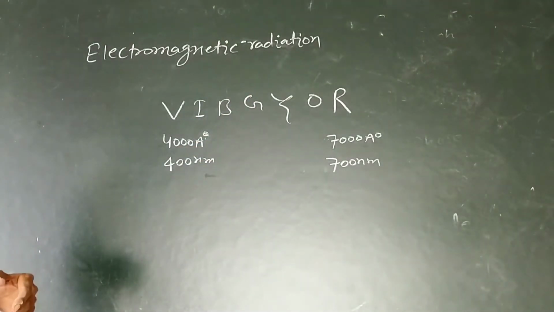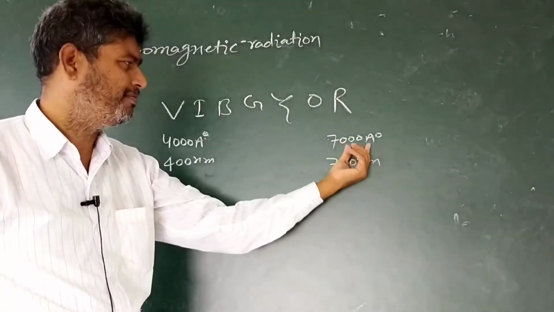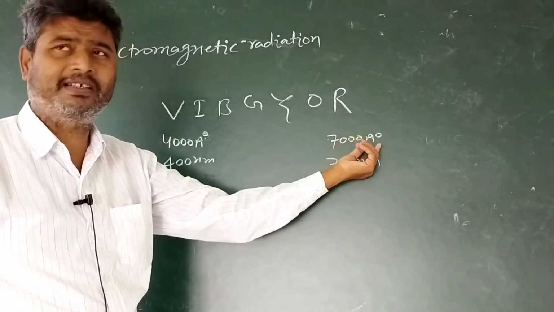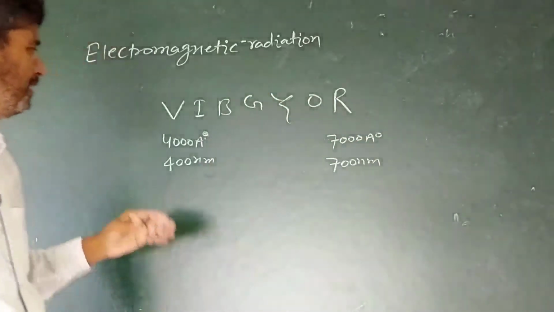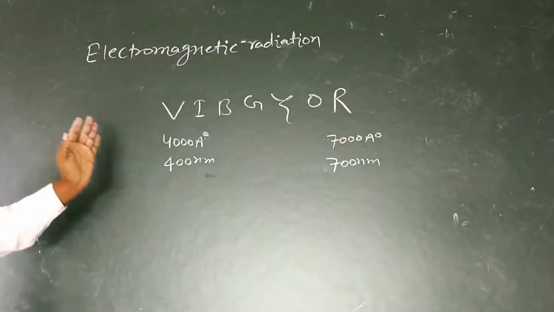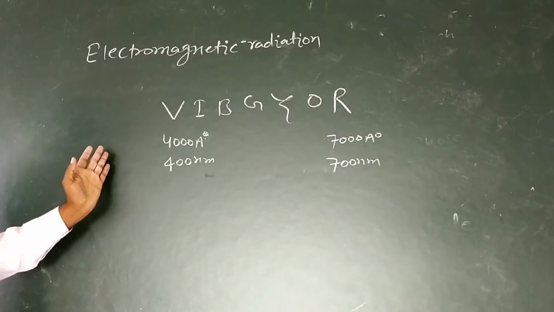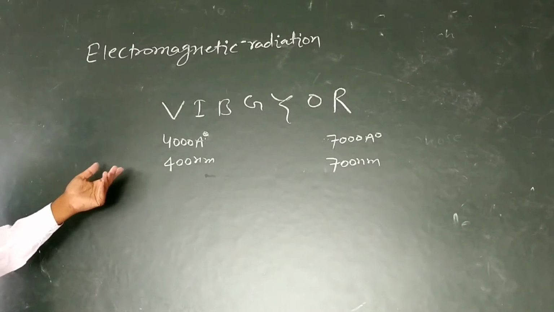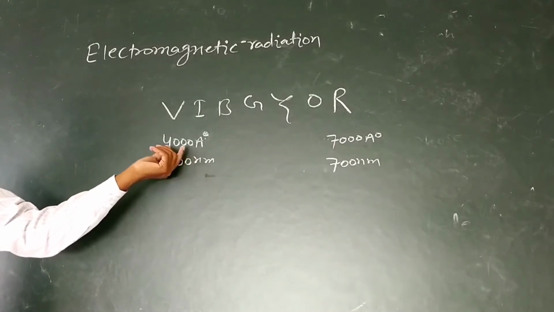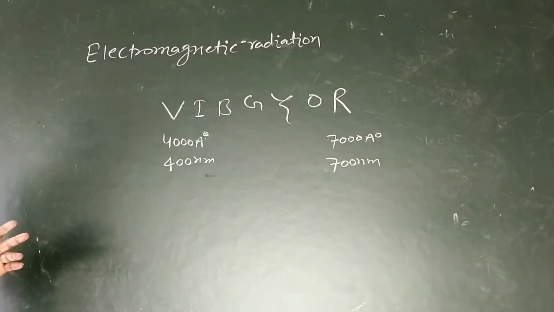And if the electromagnetic radiation, that is light, has a wavelength of more than 7000 angstrom, no color will be seen. On the other hand, if the wavelength of the electromagnetic radiation, that is of the photon, is less than 400 nanometer or 4000 angstrom, we will be unable to see the color.